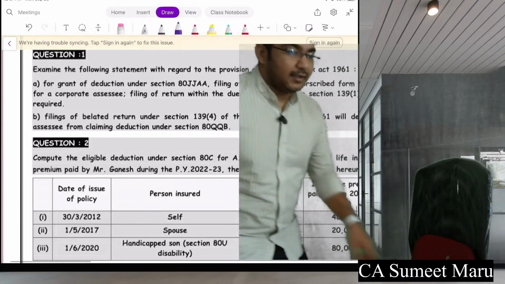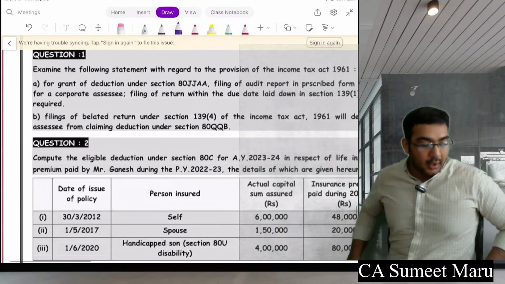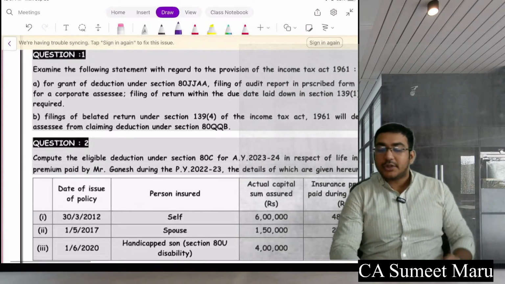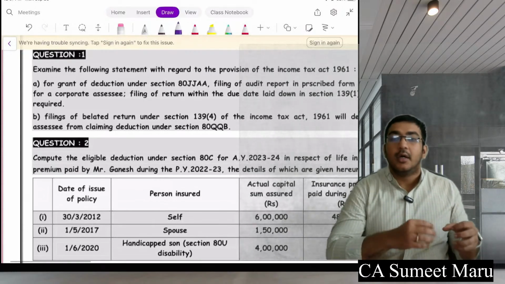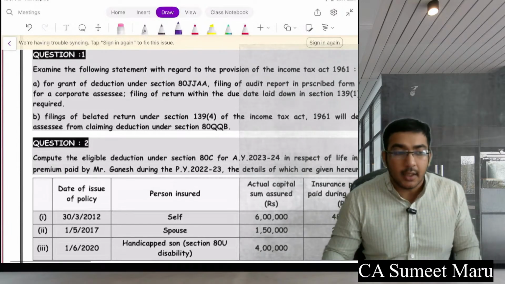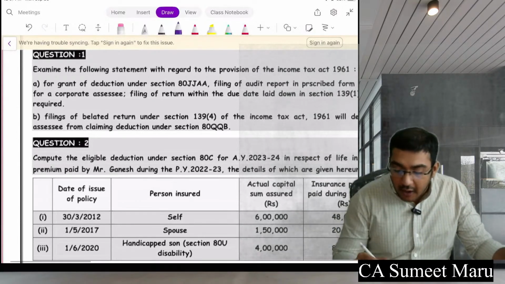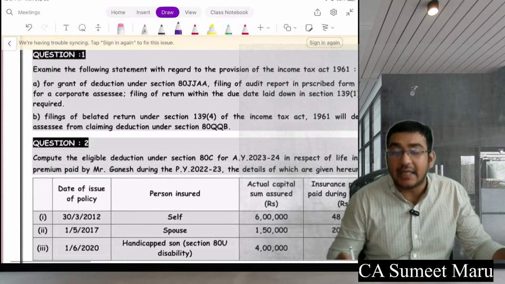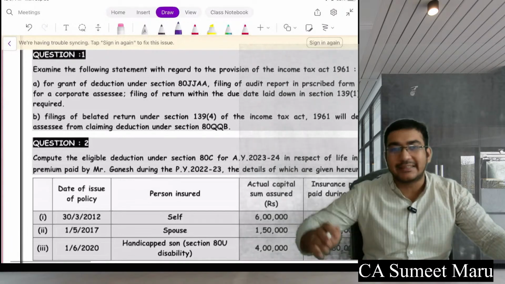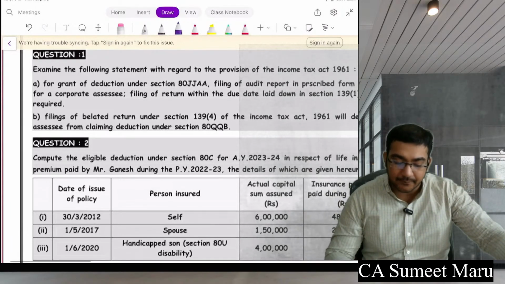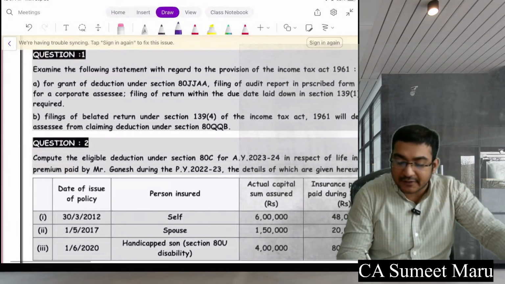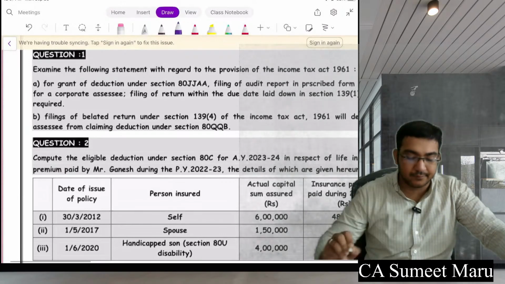Once again, I will say it. See, guys, how education loans are made. Once your education is done, the repayment starts, because then you are going to start earning. So in the case of an education loan, after your repayment starts, you will get the deduction of interest payment only up to 8 years. That comes under section 80E. The deduction is allowed if the loan is taken for the education of self, spouse or children.